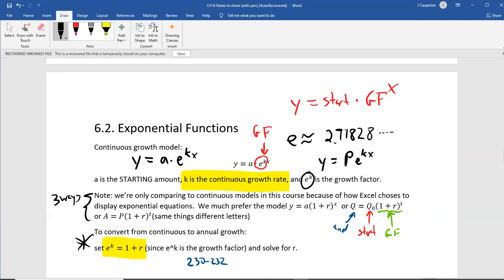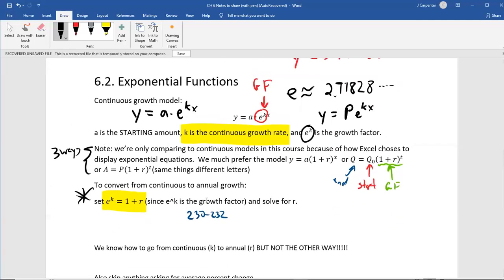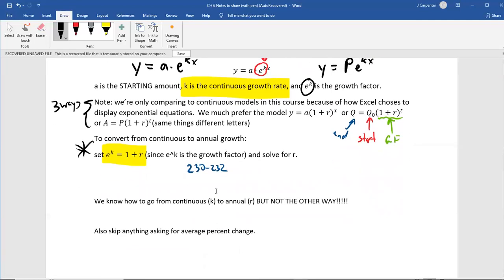All right, so then we're going to go to page 230 to 232 in the workbook. Again, just a couple notes. We know how to go from k to r, but not r to k. It involves logarithms. We're not doing logarithms. We're skipping that chapter altogether. And he's back to barking.